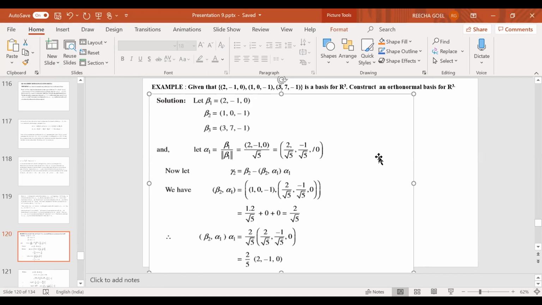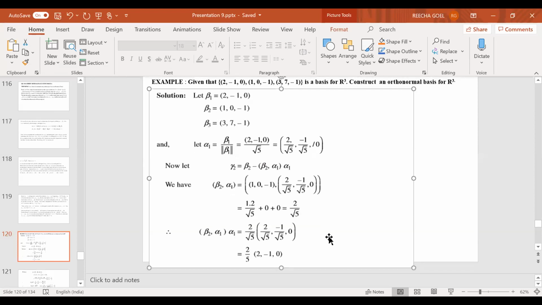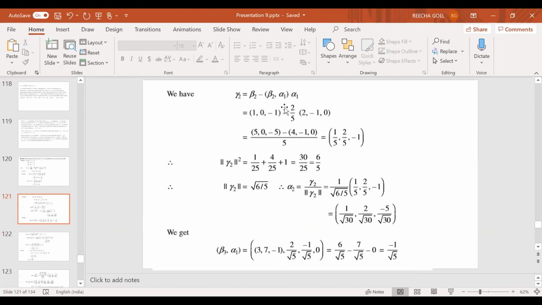So 2 upon 5, inside you get 2 minus 1, 0. Okay, this is what you get for this particular term. And now I am going to subtract this from beta 2. So therefore, gamma 2 turns out to be 1 upon 5, 2 upon 5, and minus 1. Okay, this is the vector you are going to get.